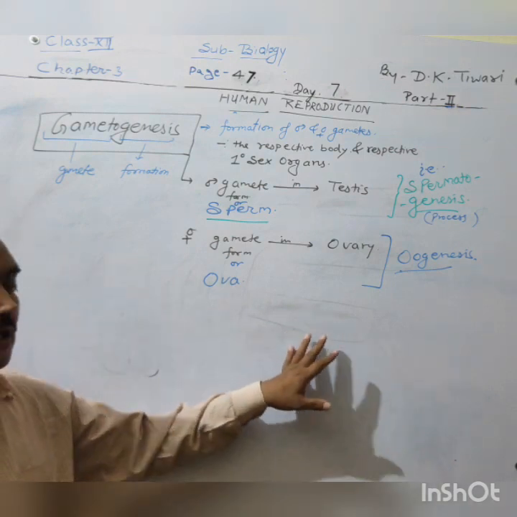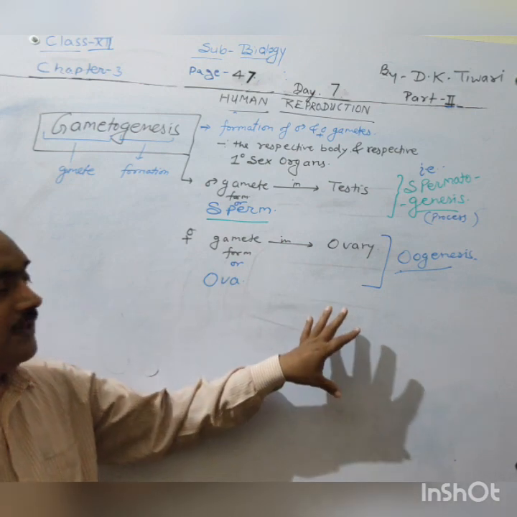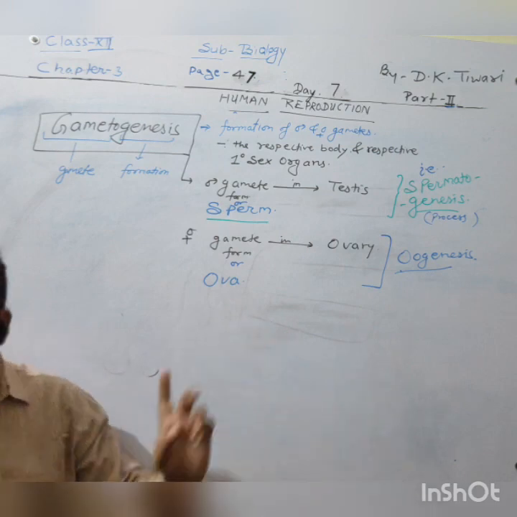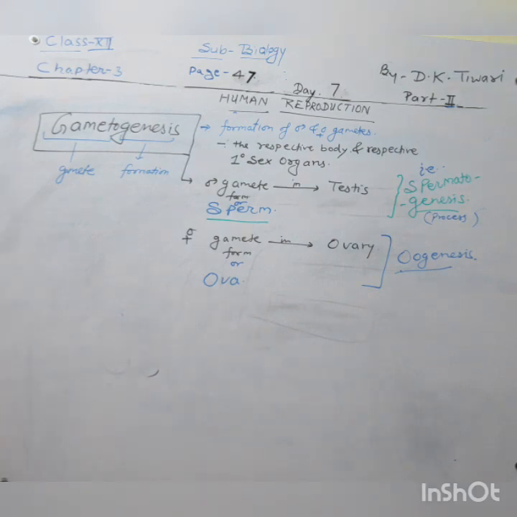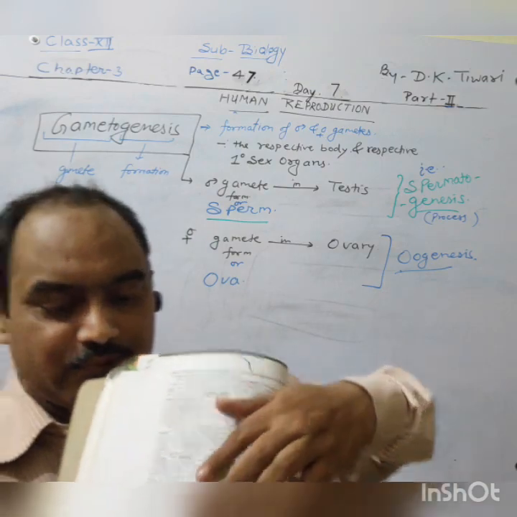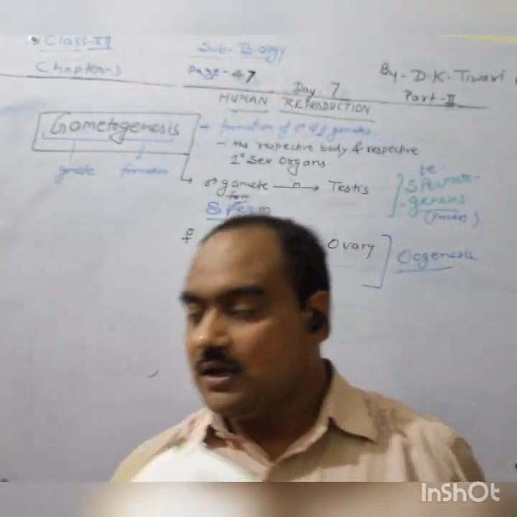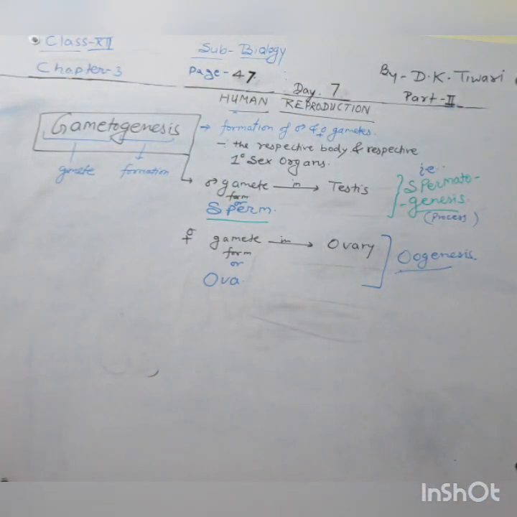One thing you will have to remember here, each and every figure of NCERT, diagram of NCERT book is very important. Even in case of mammary gland, I had mentioned to you. These types of structures, whatever are given in the textbook, you will draw in your copies also. Now, one another thing. So male gamete is in the testis and female gamete in the ovary.